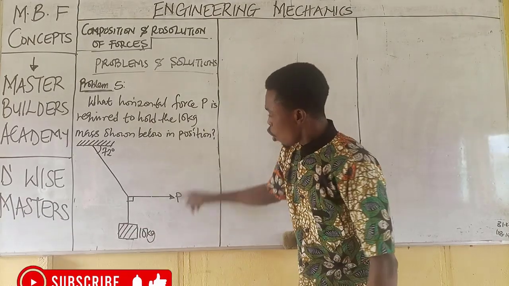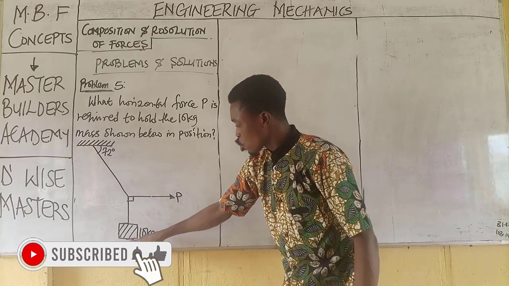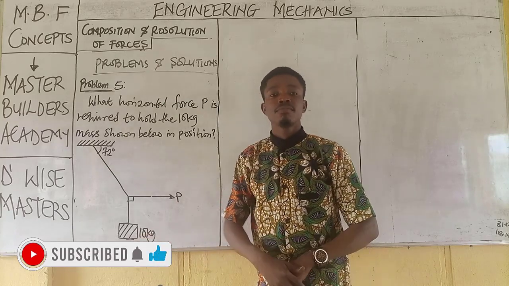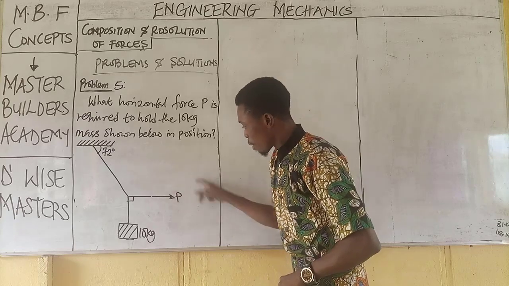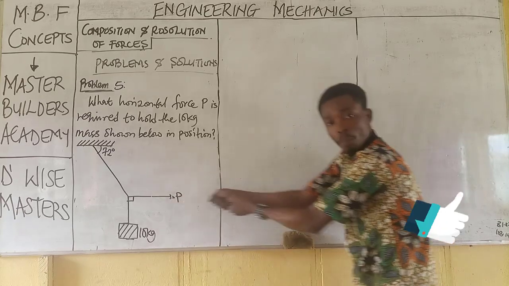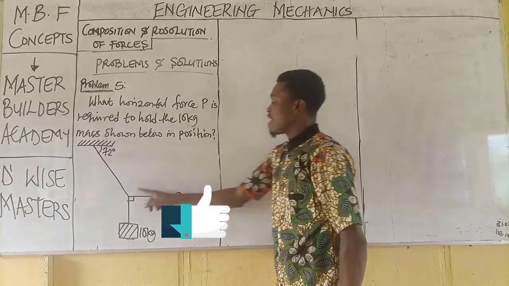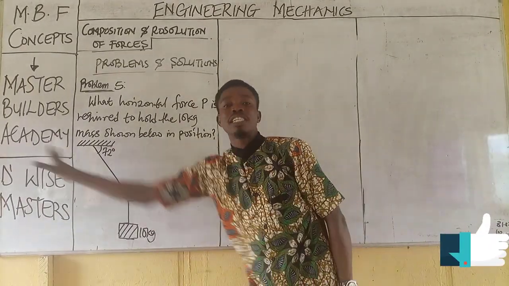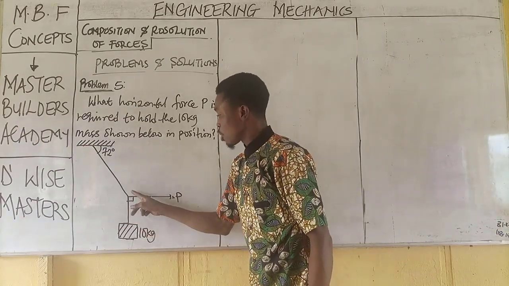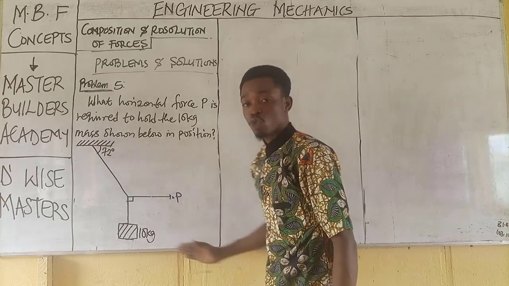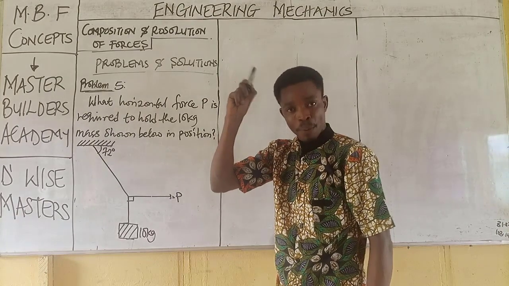The question now is, what magnitude of horizontal load will be here to suspend the 10 kg mass? What will be the weight? What will be the load here? What will be the force to put this guy this way for this guy to remain here? Remember, as I just mentioned, if this load is not here, this guy will swing that way. It will not be at rest. In fact, if this load is not here, this is fixed, it will be swinging. But we don't want this to swing.